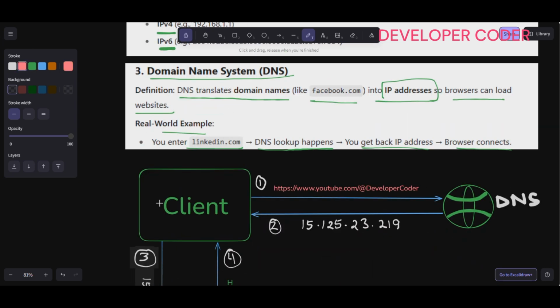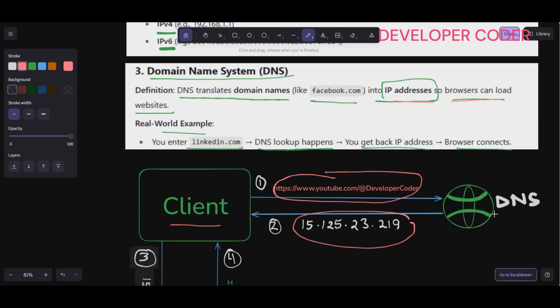Let's suppose you are a client. You go to Google and you search this. This is your first step. Now this goes to the Domain Name System, and from here an IP address will come. The Domain Name System translates domain names like facebook.com into IP addresses so browsers can load websites.